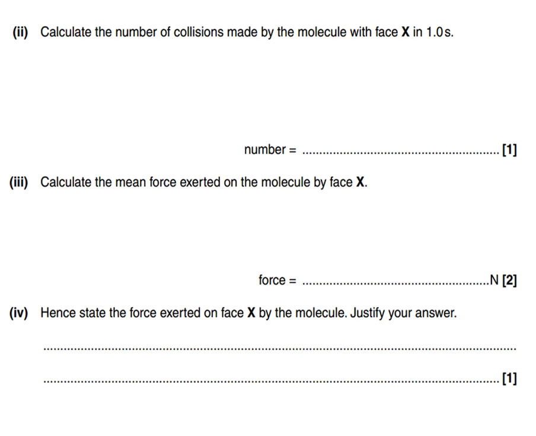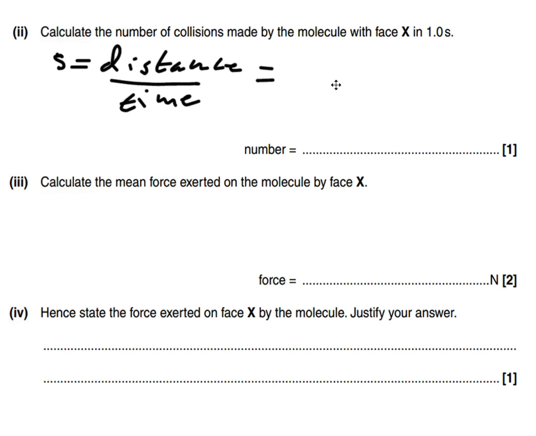To answer this next one, calculate the number of collisions made with the face in 1 second. We need to go back to good old-fashioned speed equals distance over time. In this case, our time is 1 second, and we've been told the speed, so we want to find out the distance.